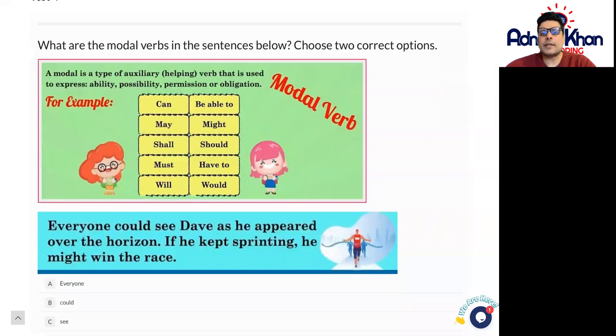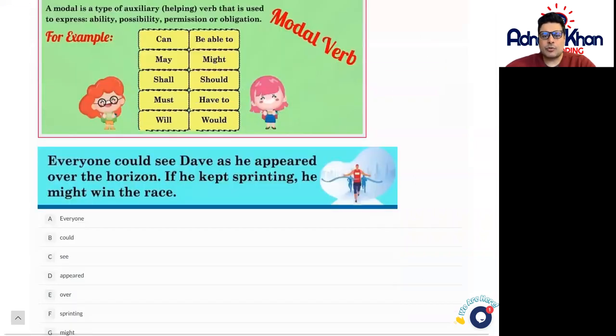So you're trying to find what the modal verbs are in this particular sentence here. So let's have a look and let's try and highlight some of these modal verbs as we go through them. So everyone could see Dave as he appeared over the horizon. If he kept sprinting, he might win the race.